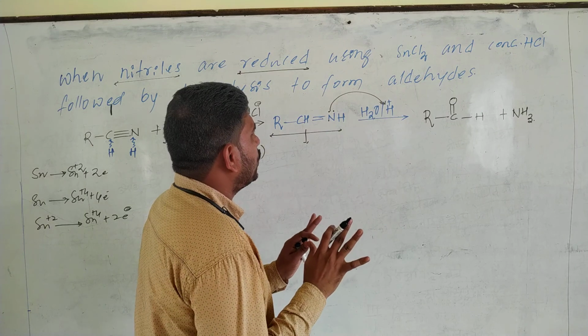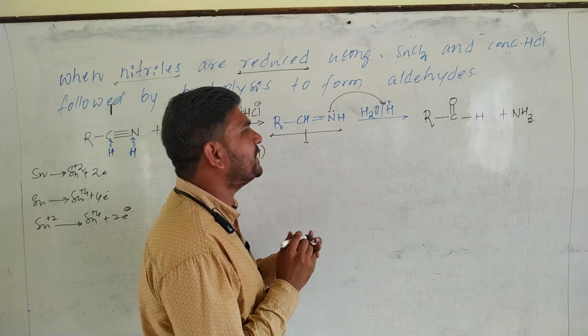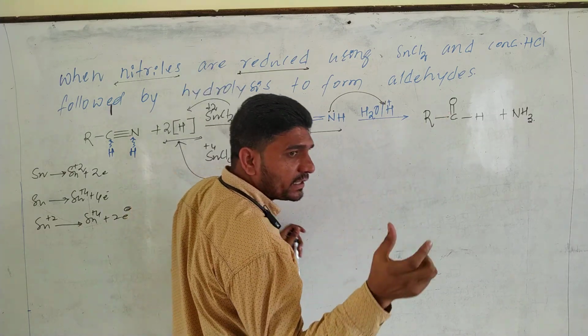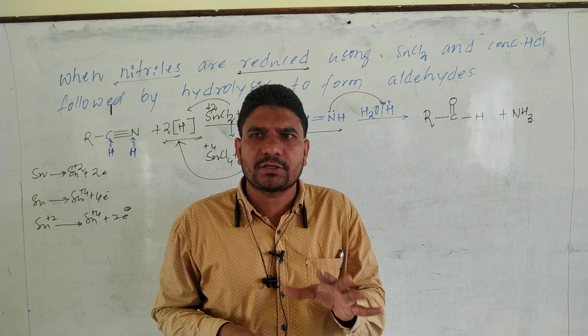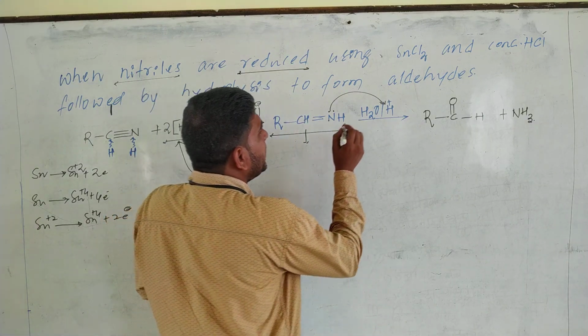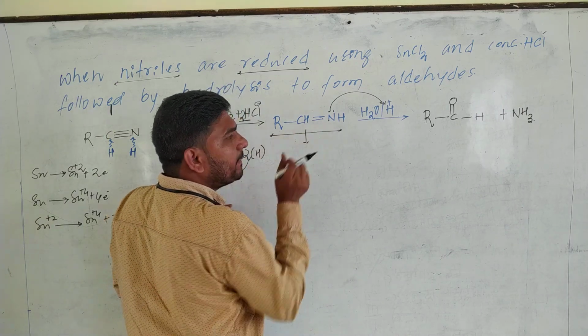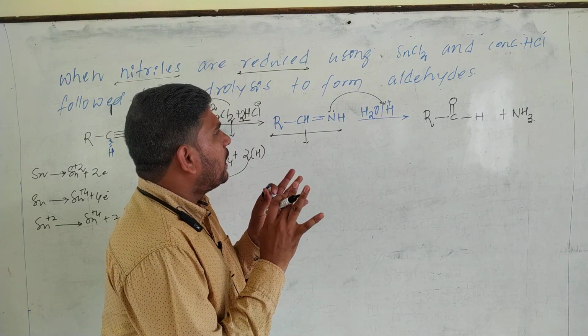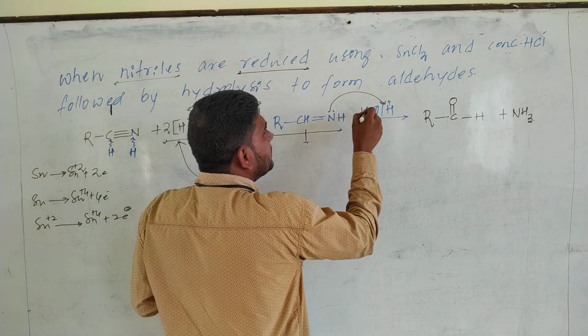Actually, there is no need to write everything. I am explaining these things because you need them. Otherwise, go through the shortcut. I will tell you the shortcut to write the product. You add a water molecule across the double bond. Just look at the example clearly.